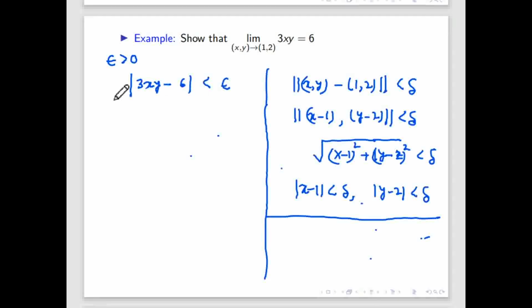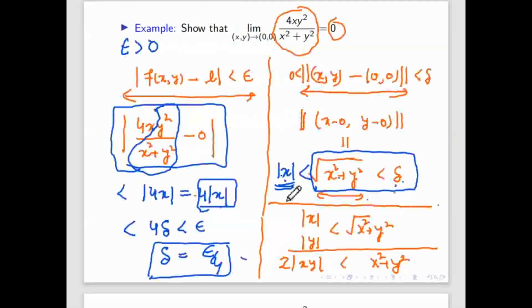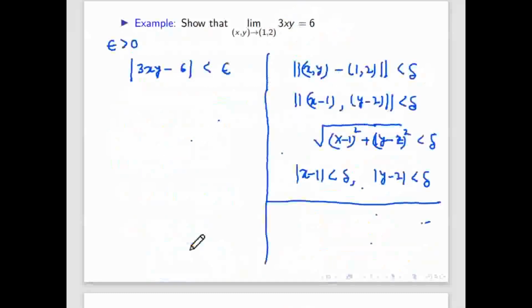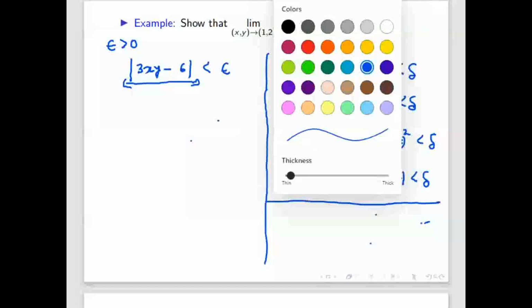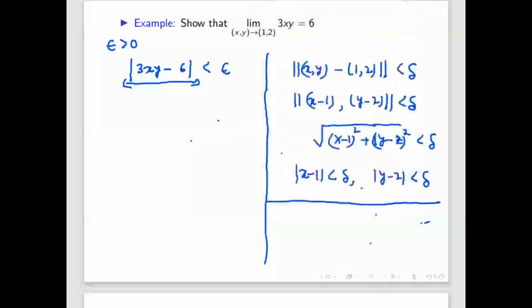Now if you solve this mod, try to make some x minus 1 and y minus 2, because once x minus 1 and y minus 2 come, we can replace them by delta. Like in the previous example, mod x came, so I replaced mod x by delta. So now here in this mod, can you tell me how to make x minus 1 or y minus 2? I have to add some term so that x minus 1 or y minus 2 will come.